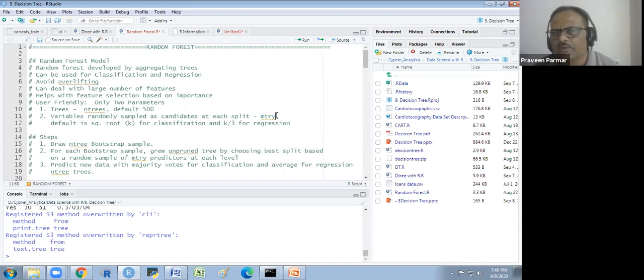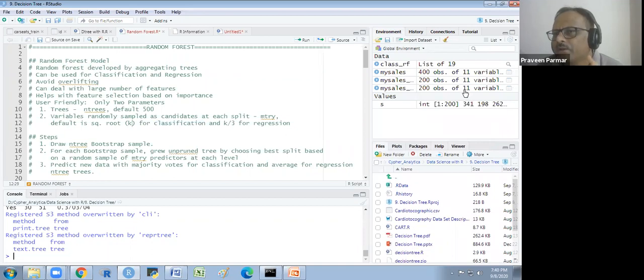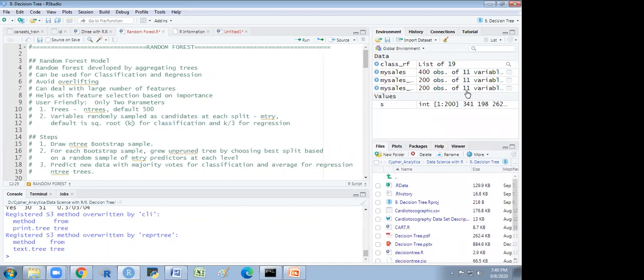So for the number of variables, there is a formula, the formula for the classification model, whatever the category of the target variable. If we have k variables, suppose in this data set we have 11 variables, then it is the square root of k.